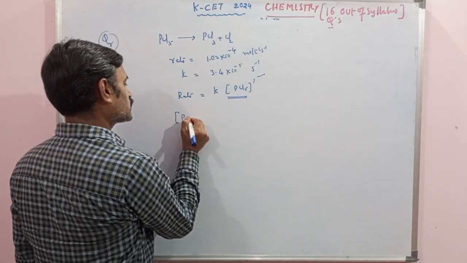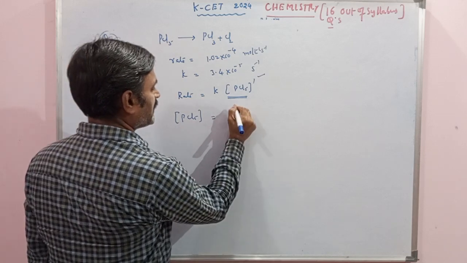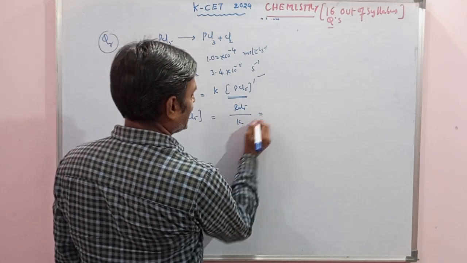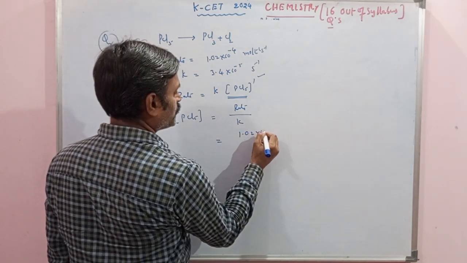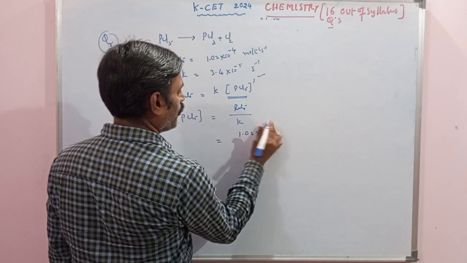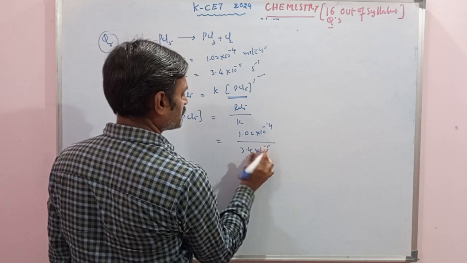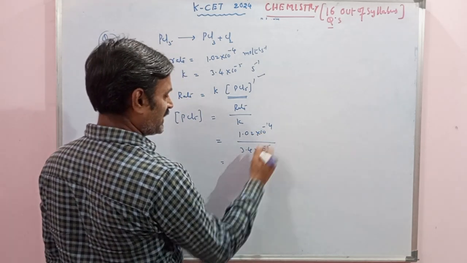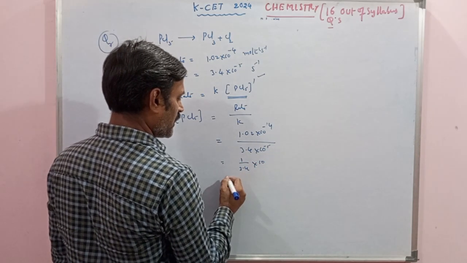That means the square bracket of PCl5, the molar concentration of PCl5, will become equal to rate by rate constant. So the rate value given to us in the question is 1.02 into 10 to the power of minus 4 divided by 3.4 into 10 power minus 5. Usually 10 power minus 4 by 10 power minus 5 will become 10. That means 1 by 3.4 into 10 will come.